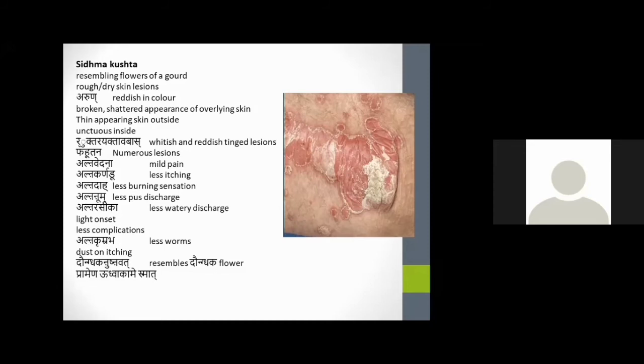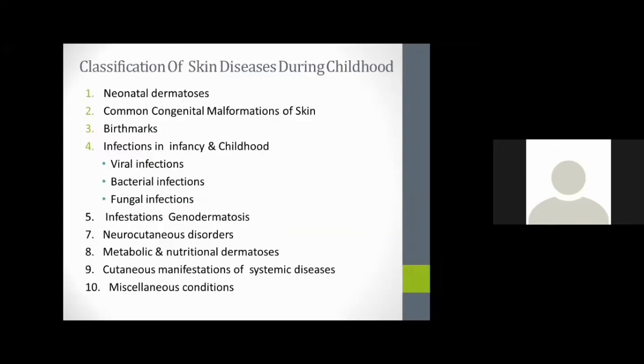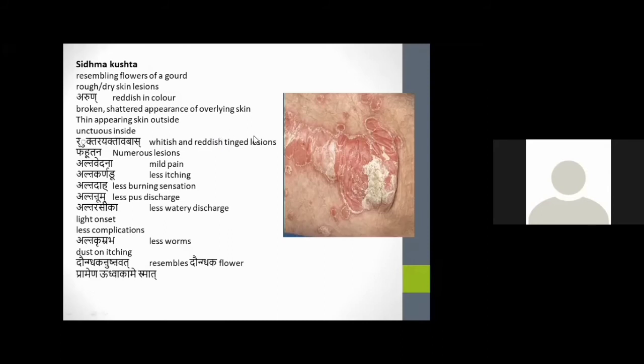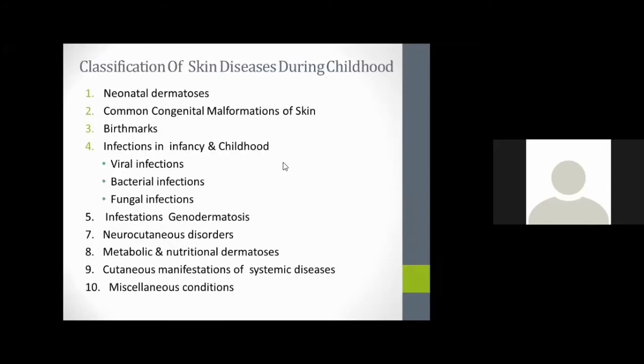Mainly this kind of lesion will affect the Urdhvakaya. These types of skin conditions are also common in children.